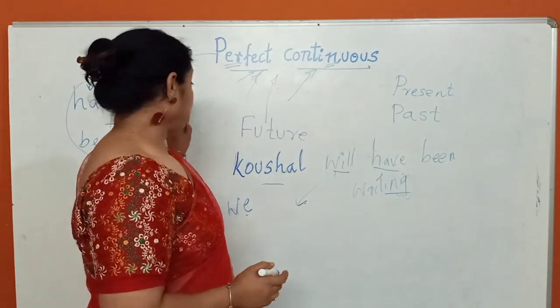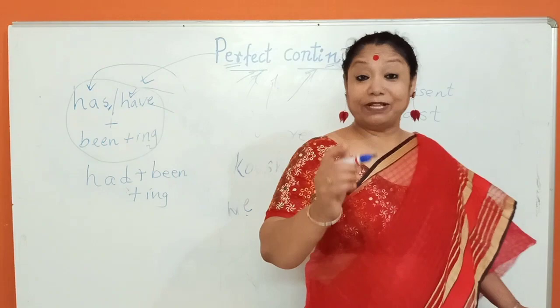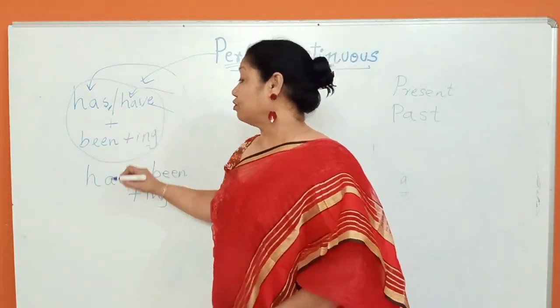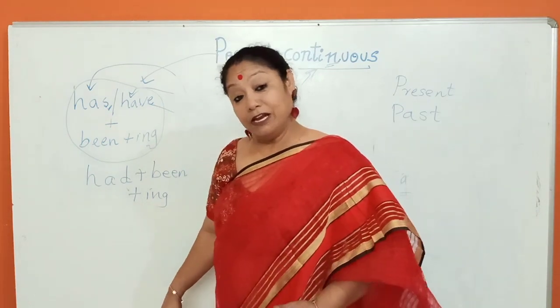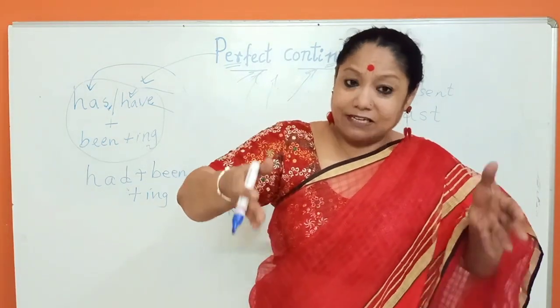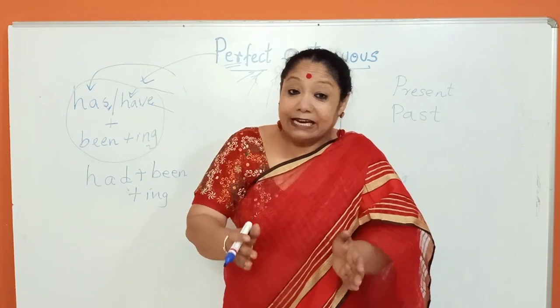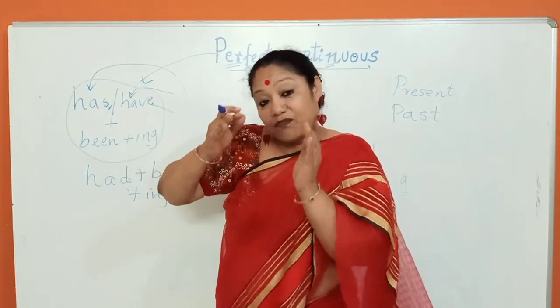Now the question is, children, you will be asking why should we use this, the applicability. What is the use of, for example, has been eating, have been eating and had been eating? Now has been eating is present perfect continuous, it is going on. An incident that happened in the present and still it is continuing. So therefore we use it.